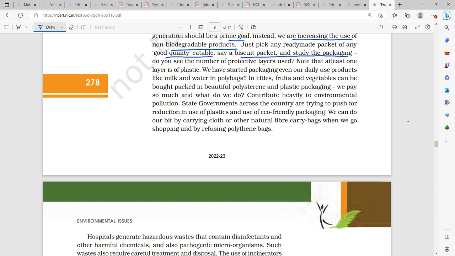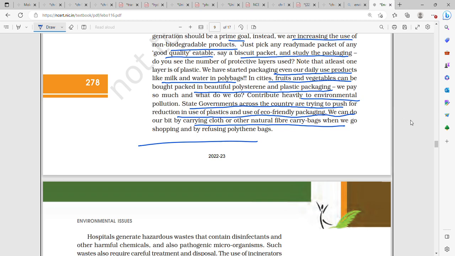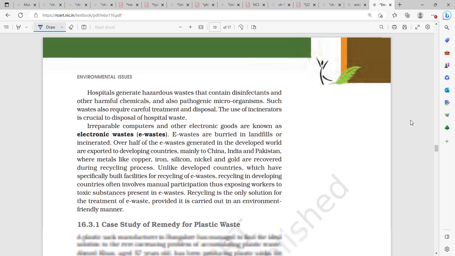We started packaging even our daily use products like milk and water in poly bags. In cities, fruits and vegetables can be bought in beautiful polystyrene and plastic packaging. We pay so much, and what do we do? Contribute heavily to environmental pollution. State governments across the country are trying to push for reduction in the use of plastic and use of eco-friendly packaging. We can do our bit by carrying cloth or natural fiber carry bags when we go shopping, and by refusing polythene bags.